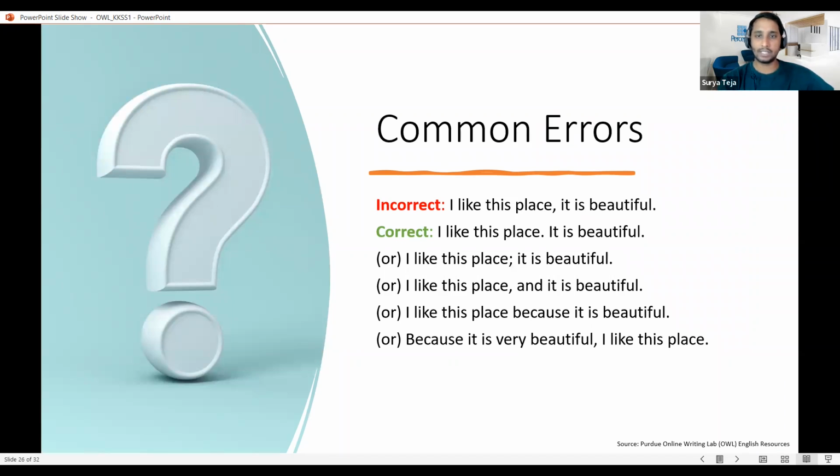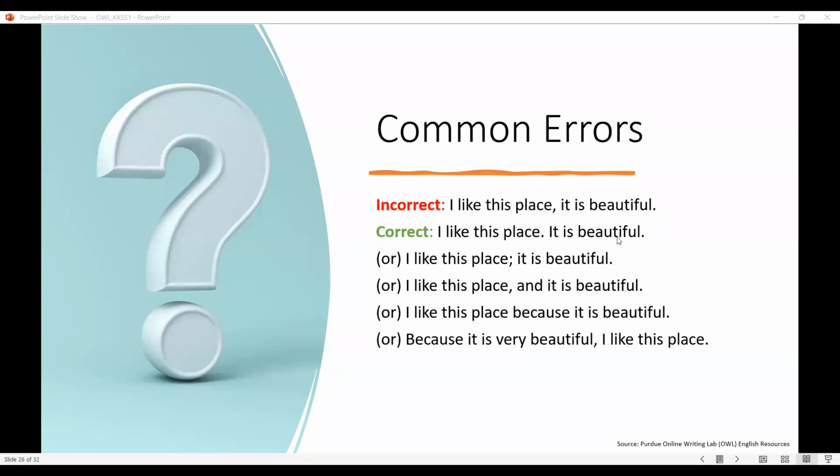And now we'll see the common errors which we often observe in different places and how to correct them. We'll go through it once. So if we see the common errors here, it says, I like this place, comma, it is beautiful. It seems like there's nothing wrong with this, but actually it is incorrect to say it in such a way, because in I like this place, there is a subject and a verb, and it is a complete thought too.